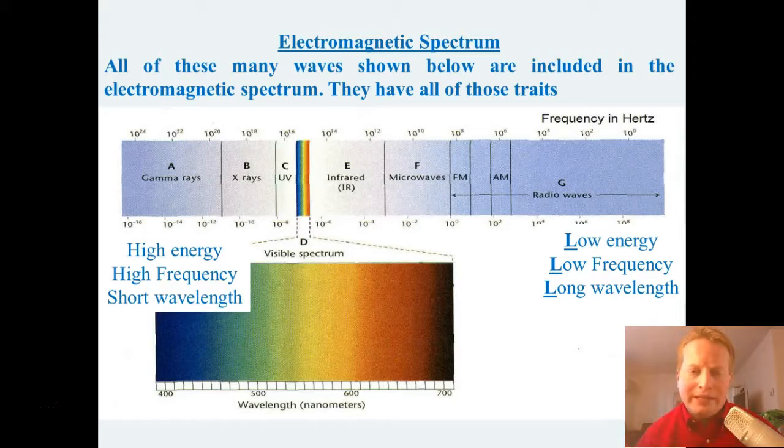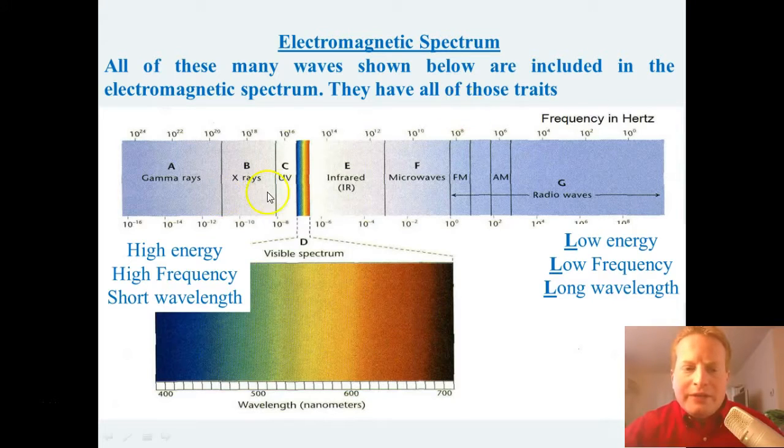Okay, so the electromagnetic spectrum. These are all the waves from gamma over here all the way to radio waves. And this whole thing is what we want to be able to use. You're not going to have to memorize all of them, but you want to know the general properties that we're talking about. And these are all included in the electromagnetic spectrum.